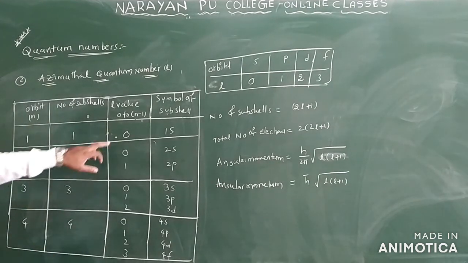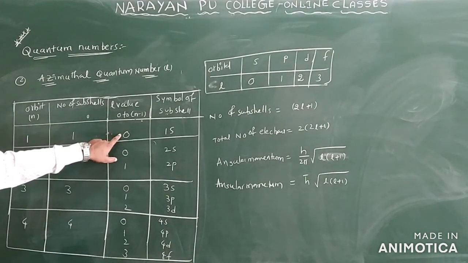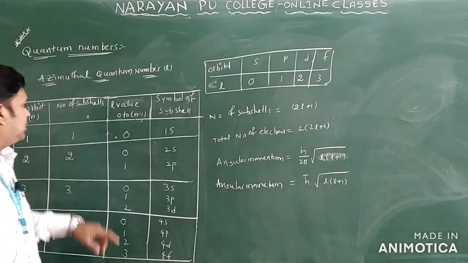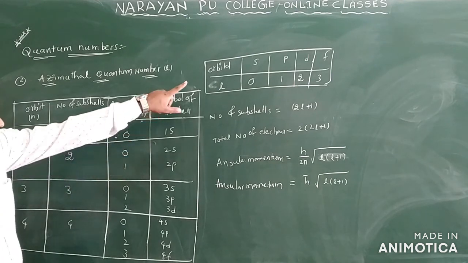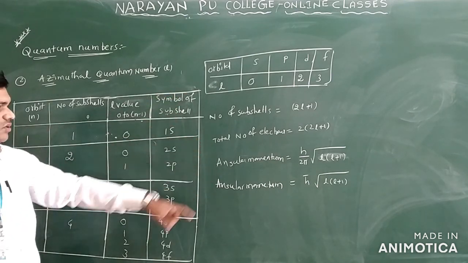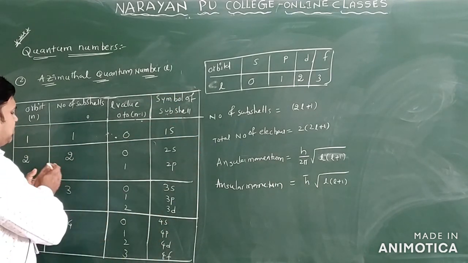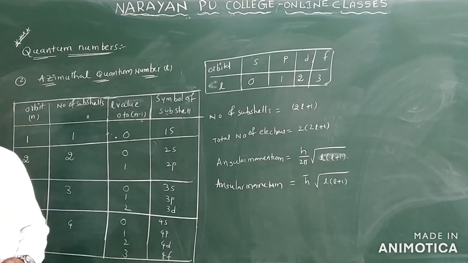How did I write here? Here the n value is 1, so only an s orbital. Here the L value is 0 and 1. 0 means s orbital, 1 means p orbital only. For the shell number 2, that is the second orbit, it is 2s and 2p only.